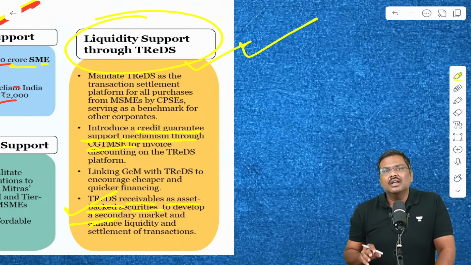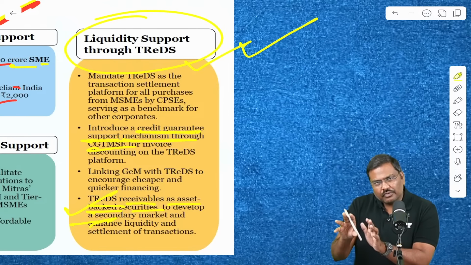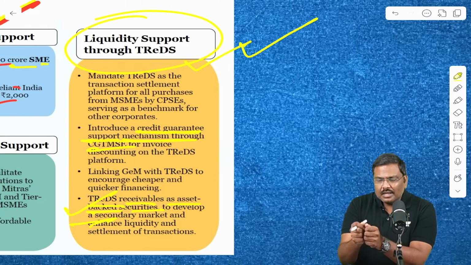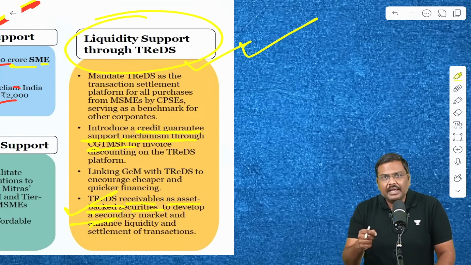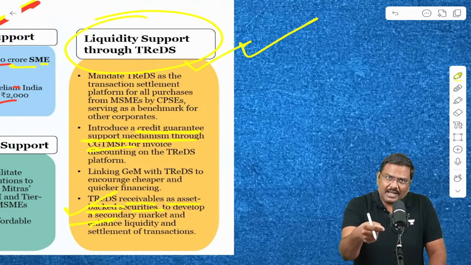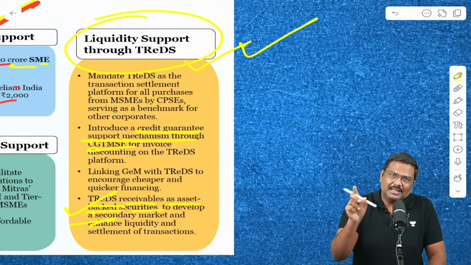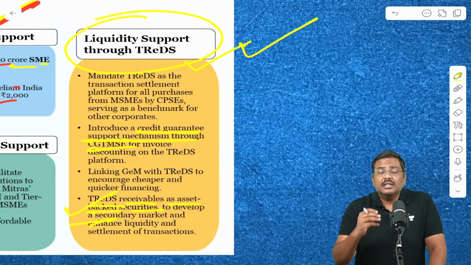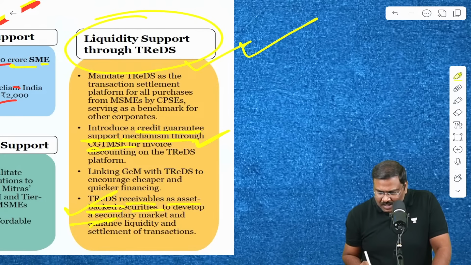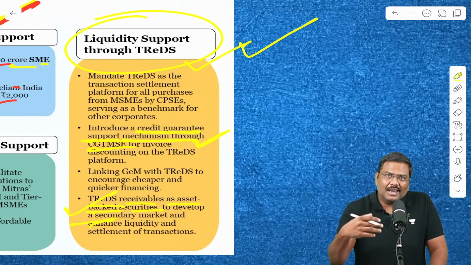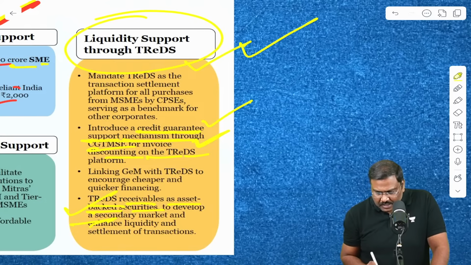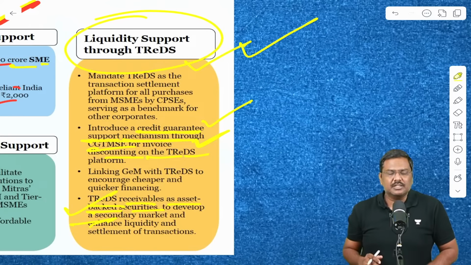Essentially, the idea is that the Credit Guarantee Trust for micro and small enterprises is already there. It will provide certain credit guarantees, meaning a bank will provide a loan, and guarantees to a certain extent on the loan will be provided by the CGT MSE to the bank. This will help micro enterprises and small enterprises to borrow at a lesser rate of interest. Even this has been proposed associated with invoice discounting on the TReDS platform.